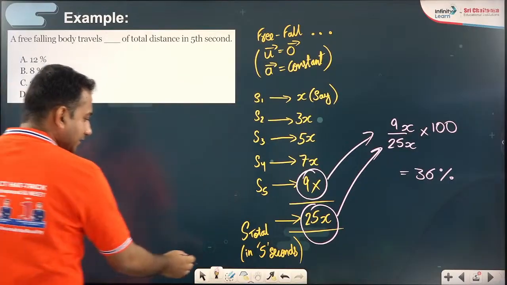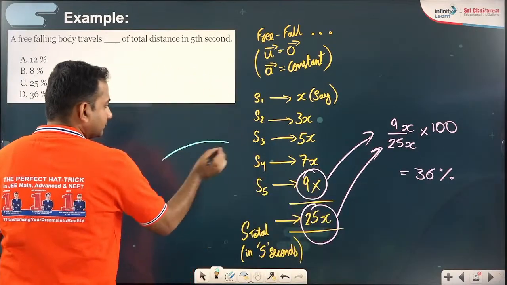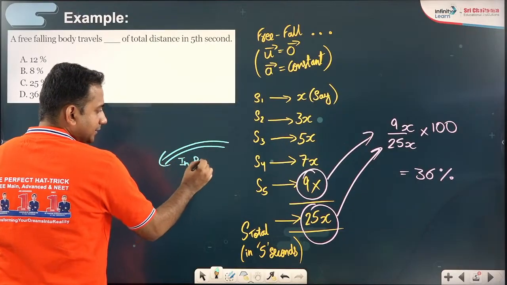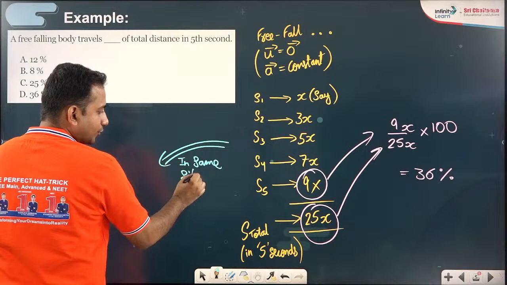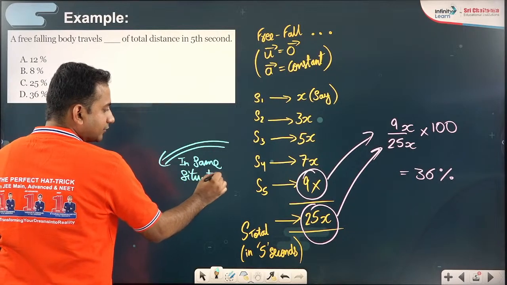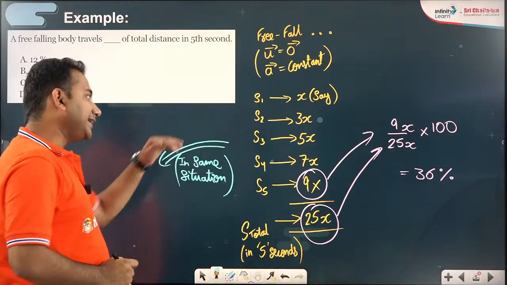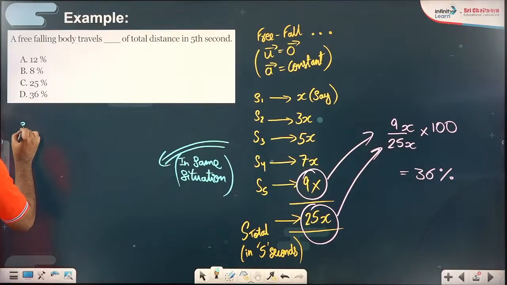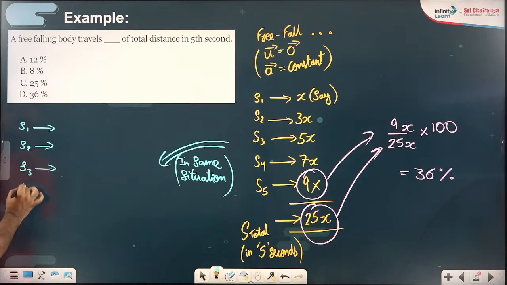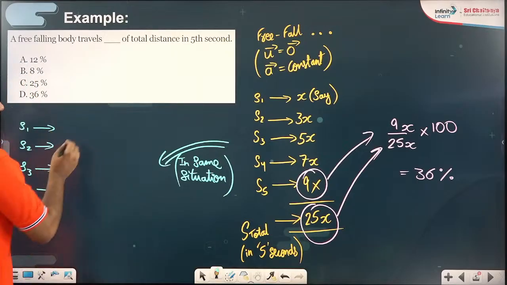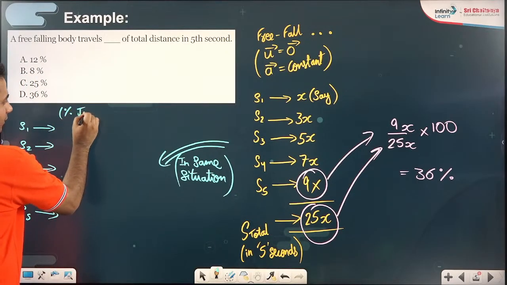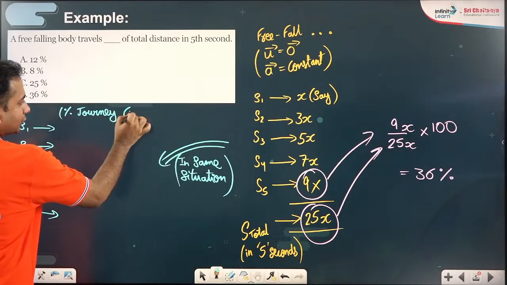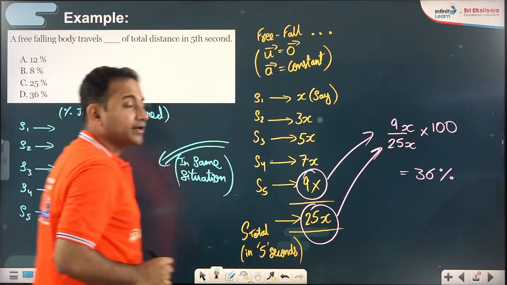In fact, I would say in the same situation, if they are asking you the percentage of journey traveled in each second in the first 5 seconds, which means if they are talking about S1, S2, S3, S4 and S5, what will you do?